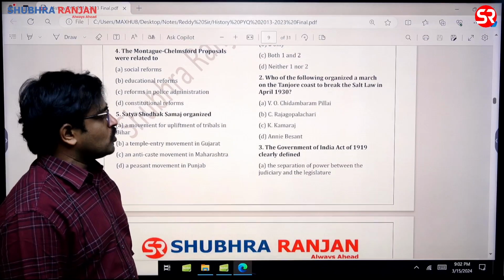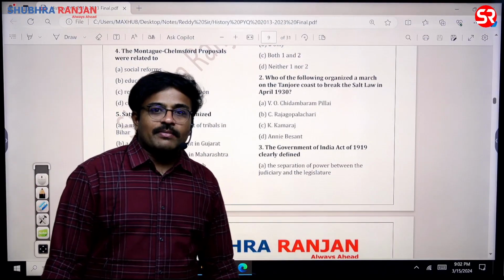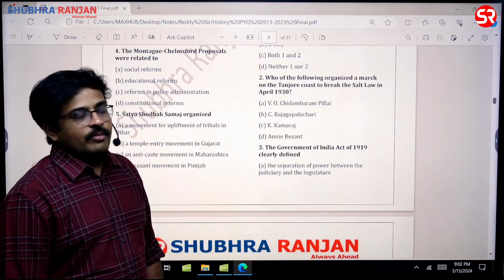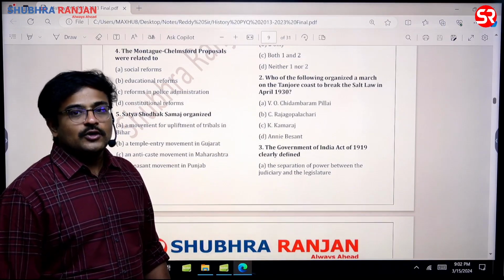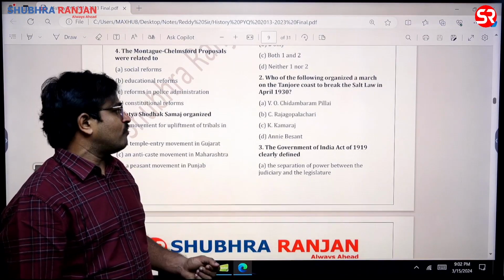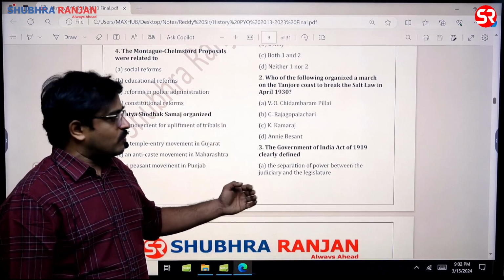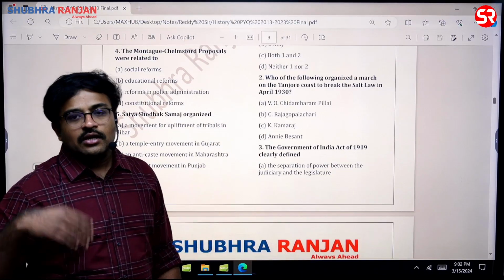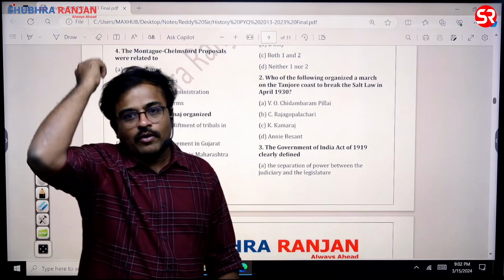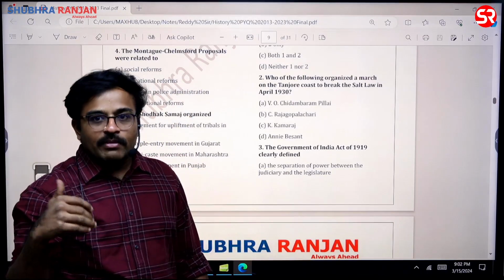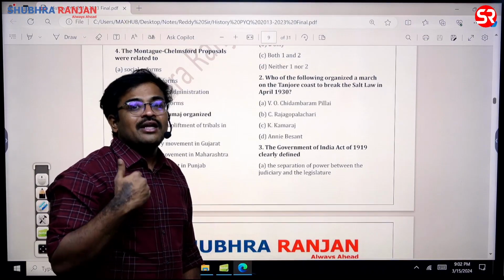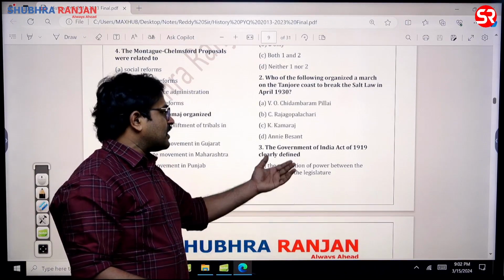Then Tanjore Coast Salt Law. So Tanjore means Tamil Nadu. So Tamil Nadu means immediately we should remember C. Rajagopalachari. Because V.O. Chidambaram Pillai is associated with Swadeshi movement. Then C. Rajagopalachari is associated with the civil disobedience movement. K. Kamaraj is a leader who was the chief minister of the Madras province. He is the one who introduced the midday meal program, sir. And he was an absolutely illiterate person, but who knew the importance of education. Annie Besant is home rule.